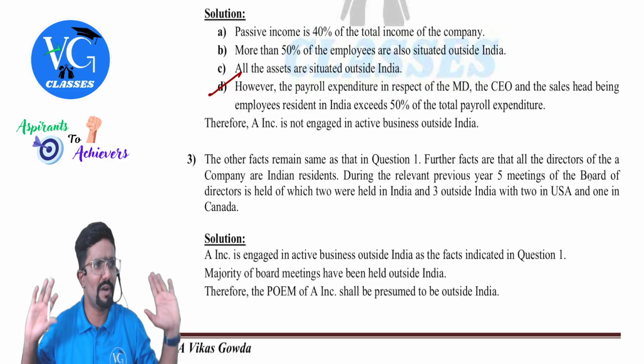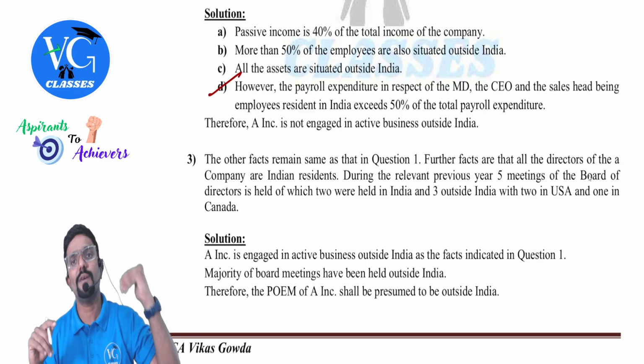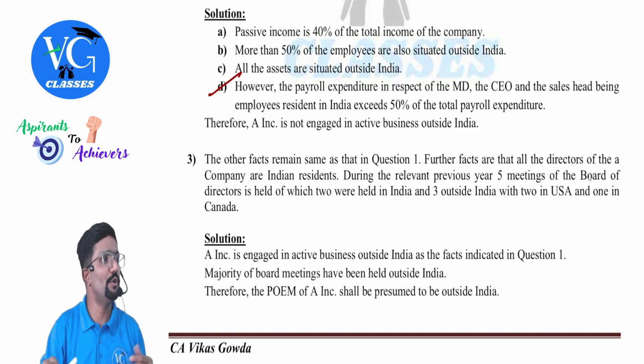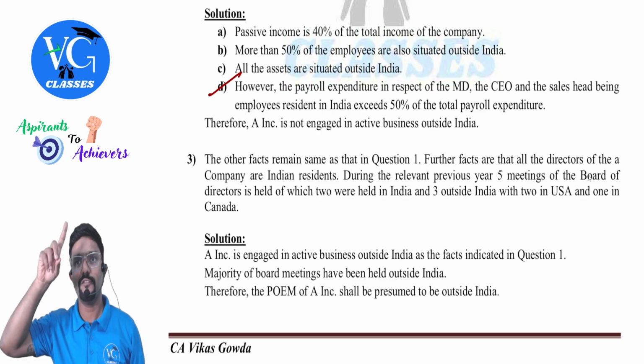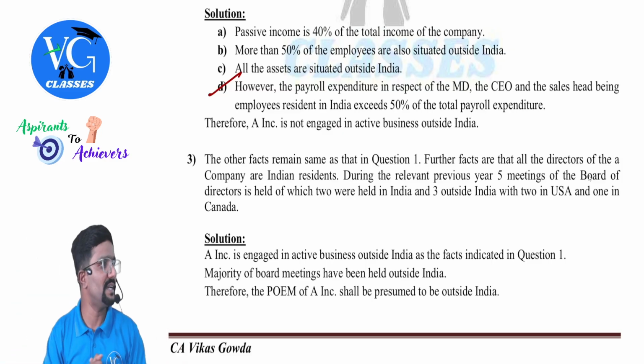Let us stop it here. This is what we can do for this question. Assume they have also asked to decide POEM. What do you do? Go for that second stage. There you need to find out who and where. Who is making the decision? Where are they making it? If the answer for where is in India, then POEM is in India, guys. Third question.